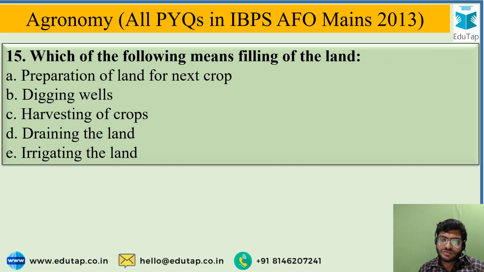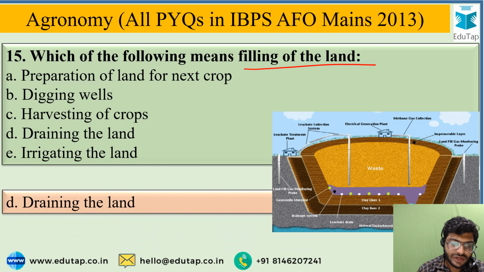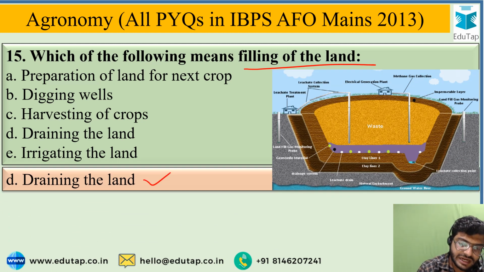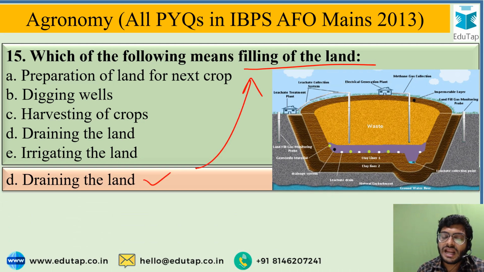Next question is which of the following means filling the lands? And options are preparation of the land for next crop, digging well, harvesting of the crop, draining the land or irrigating the land. And the most correct option is draining the land. Land filling means the disposal of the waste under controlled condition is done.